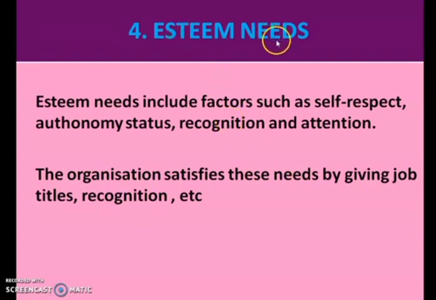Next is the esteem needs. Esteem needs include factors such as self-respect, status, then recognition and attention. So getting the recognition, a status. As a status symbol, the rich people, they buy a luxurious car and all that. So that is their status symbol, isn't it? So they satisfy their esteem needs by purchasing those luxurious things and gaining the attention of the people. They want recognition in the society. So these all come under the esteem needs.